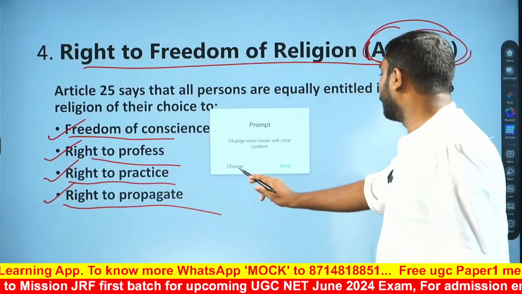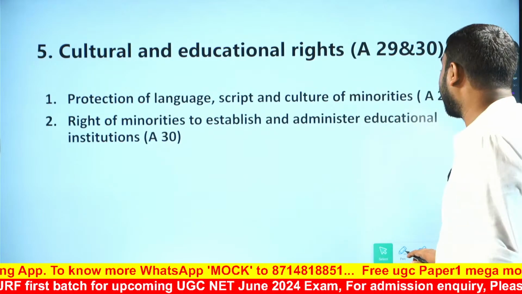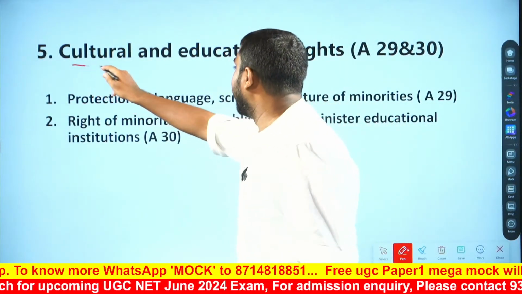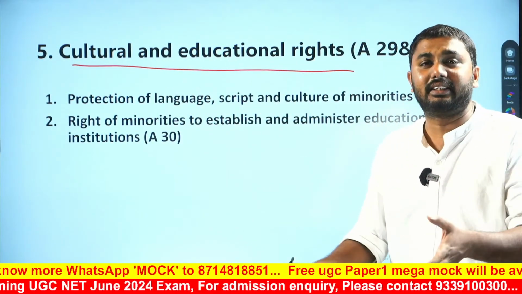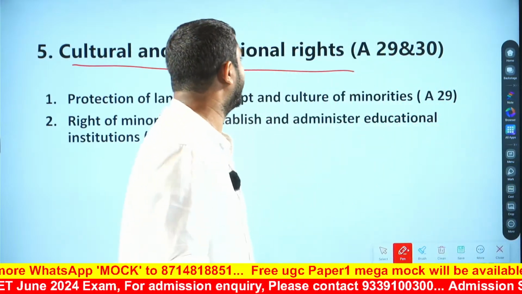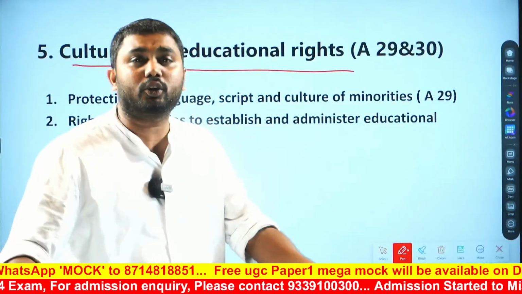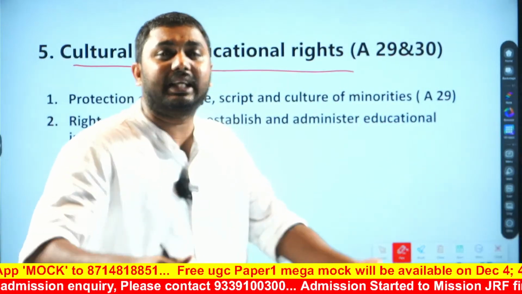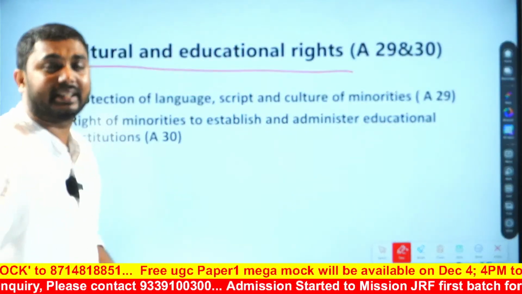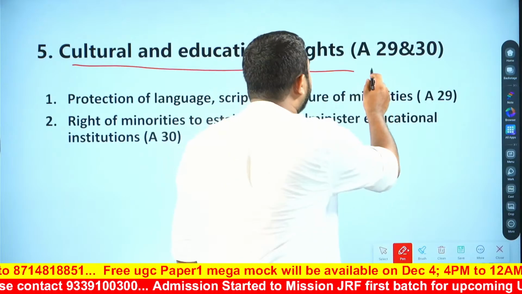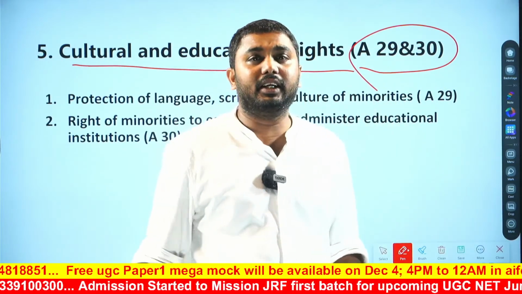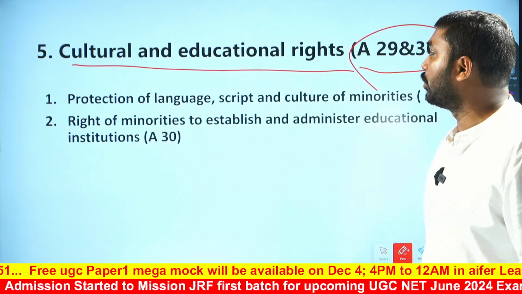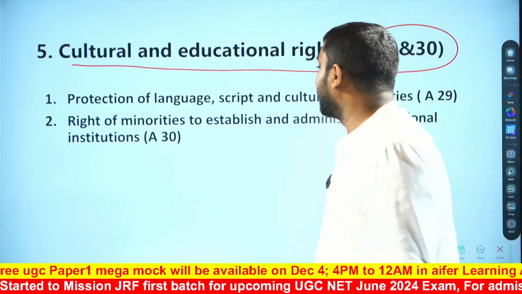Then we can move to the next one, cultural and educational rights. Which articles are talking about cultural and educational rights? Article 29 and 30 are talking about cultural and educational rights.